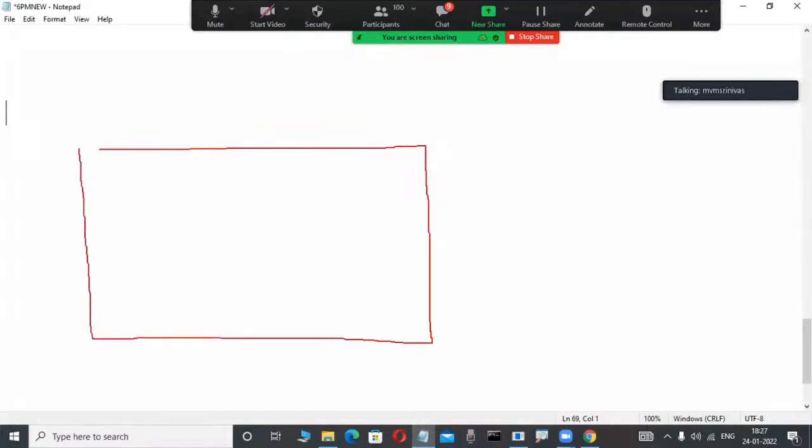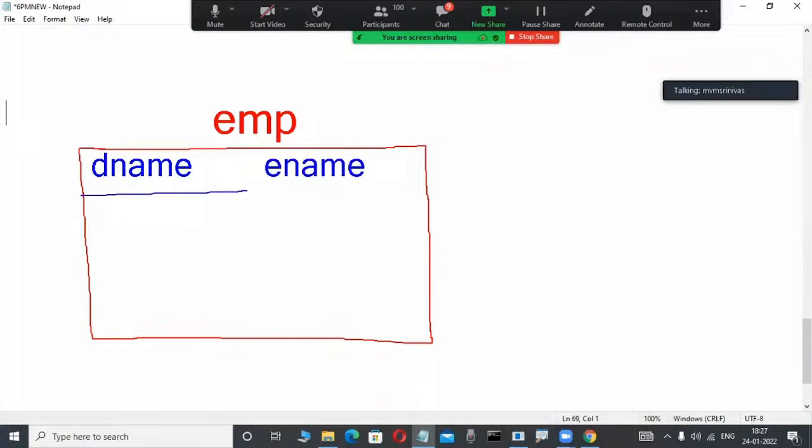Suppose here that is table format only I'm using. For example, in my project, suppose some little bit of experience is there, EMP table. For example, I'm designing like this. I'm a programmer in a company. Now observe here, maybe so many employees are there. Those employees belong to some department name. And also these are employees. These are columns. How columns and the data work, in future you will also be familiar. Don't worry. Now check it out.